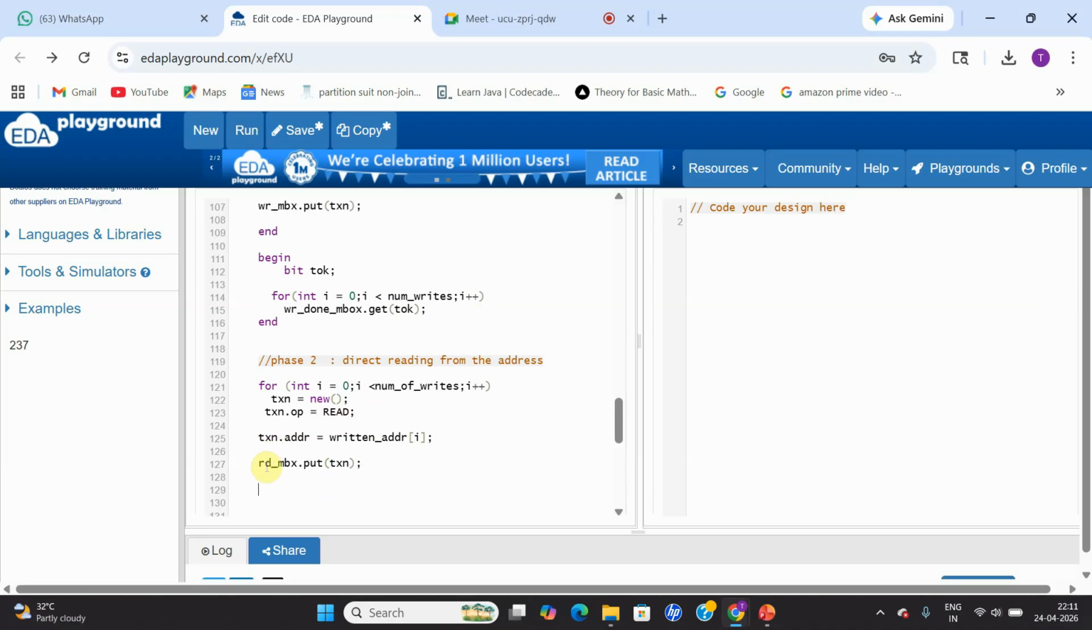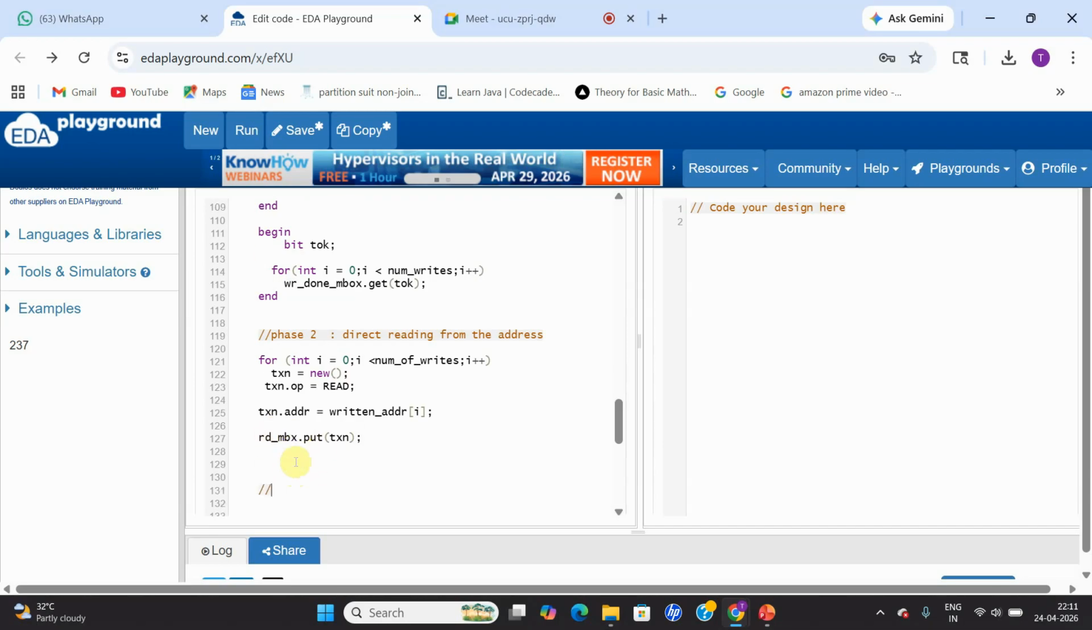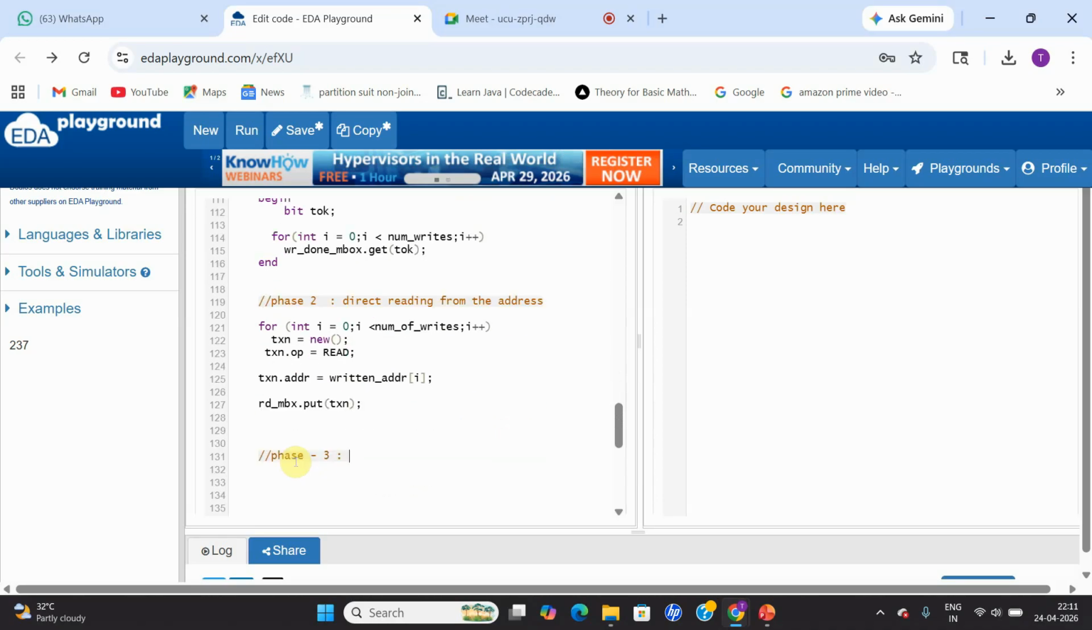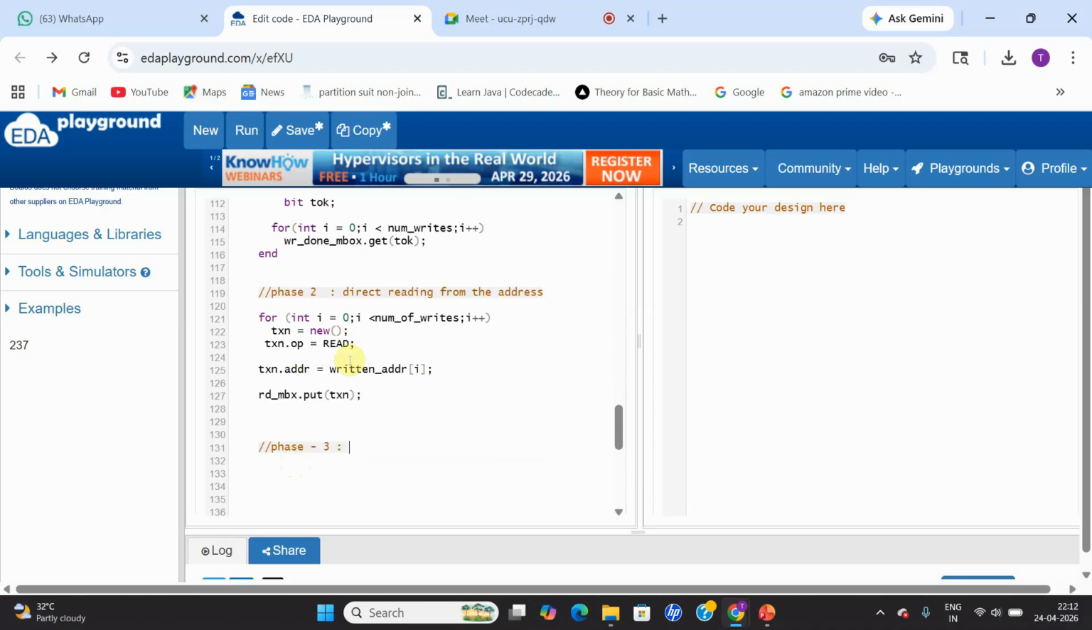So after writing the addresses, I want to read from the same exact addresses, so that I can give them to the read driver via the read mailbox handle. This is my phase number two. In phase number one, I'm writing the data, and sequentially I'm going to read the data from the same addresses by providing the same address to my read driver. That read driver is going to provide the same address to my DUT so that I can read that particular data from my location.